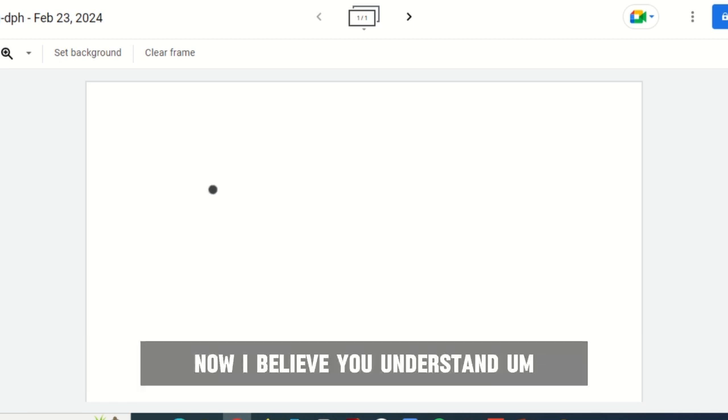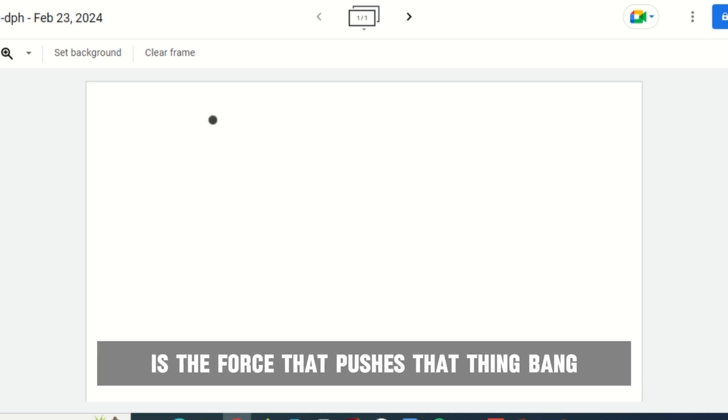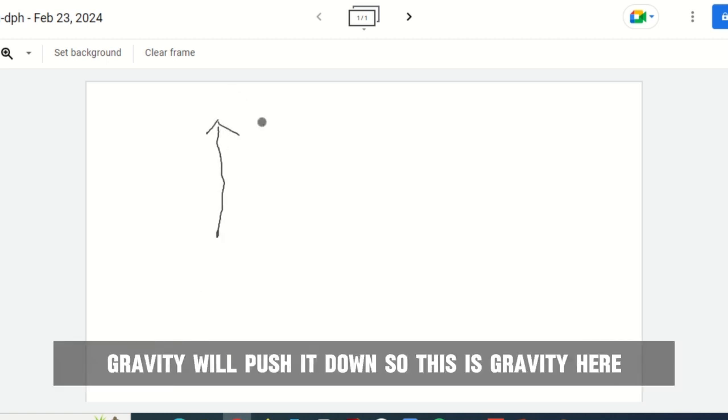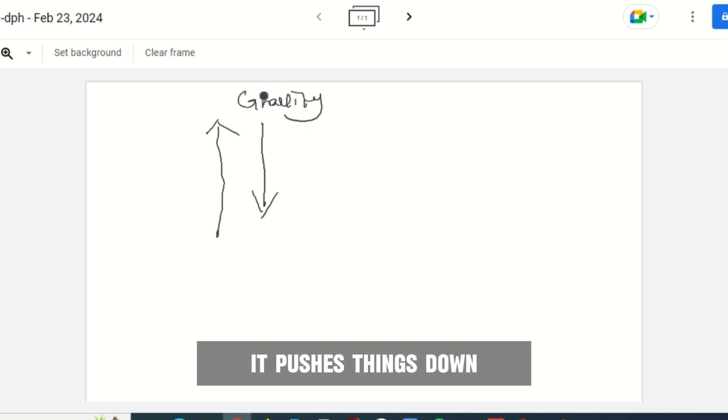Now, I believe you understand the law of gravity, right? Gravity is the force that pushes something down when it goes up. So when you have something go up, gravity will push it down. So this is gravity here. It pushes things down.